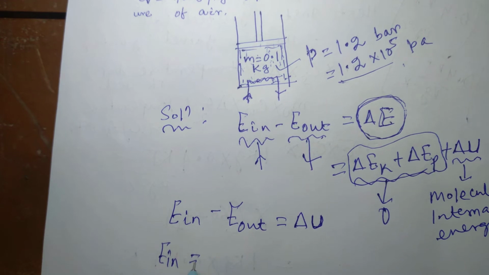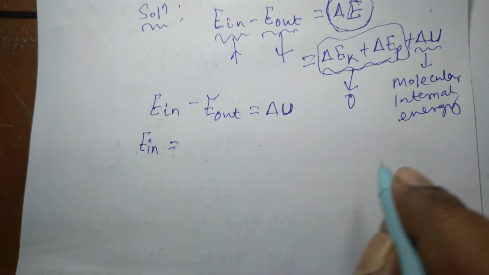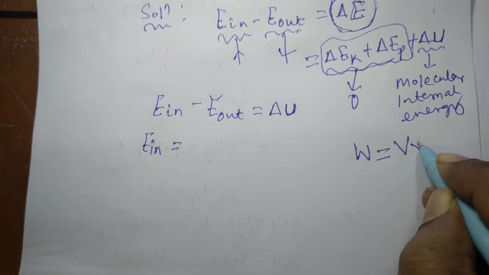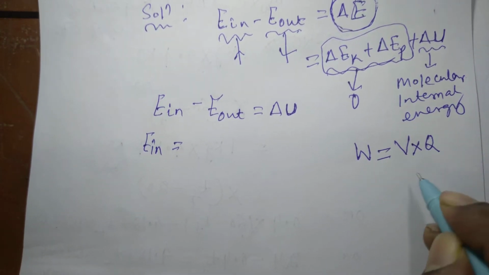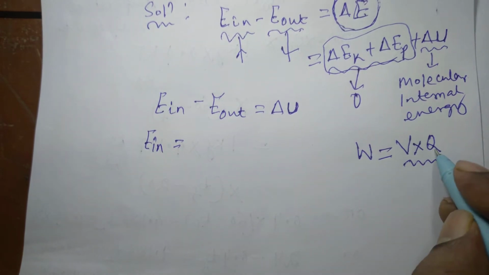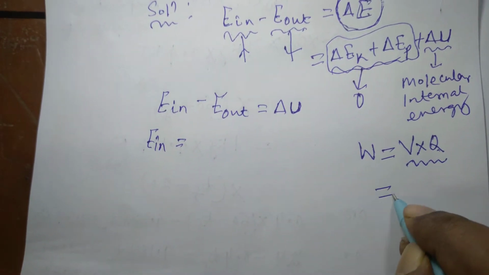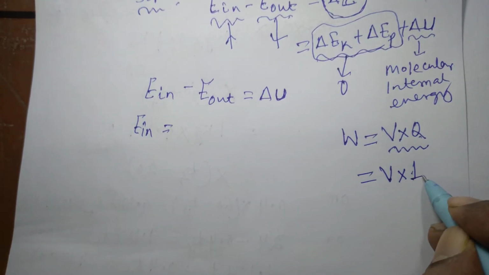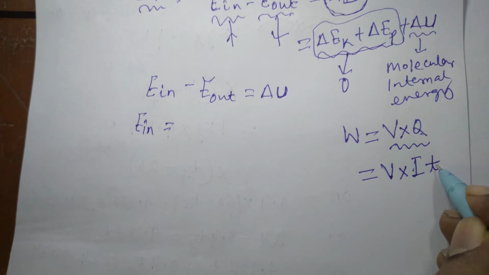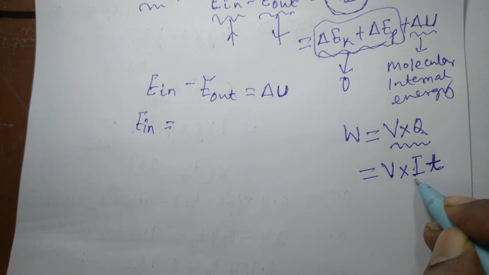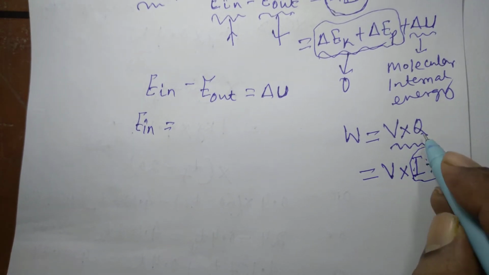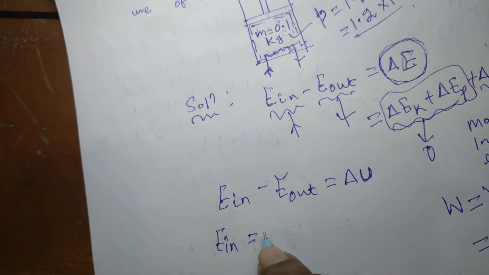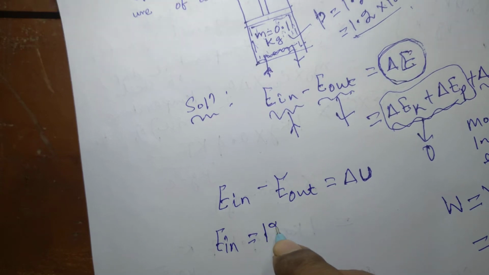Since electrons cross the system boundary here, this is a form of work, or electrical work. So electrical work W is equal to voltage into charge, VQ. In the place of Q I can write current multiplied by time, the time during which the current flows, since the product of current and time is charge. So VIt.